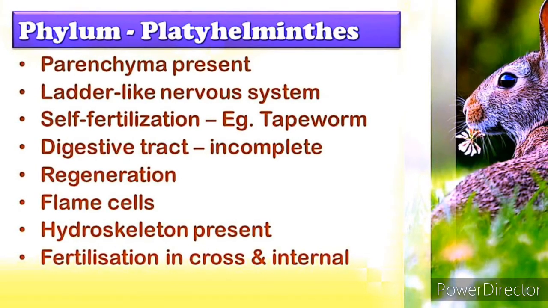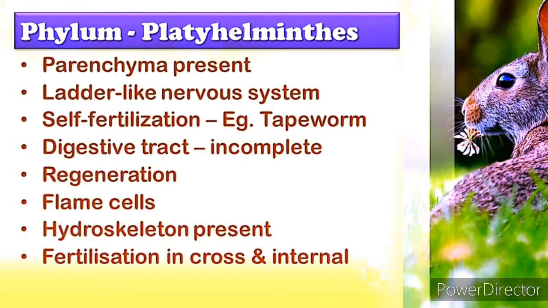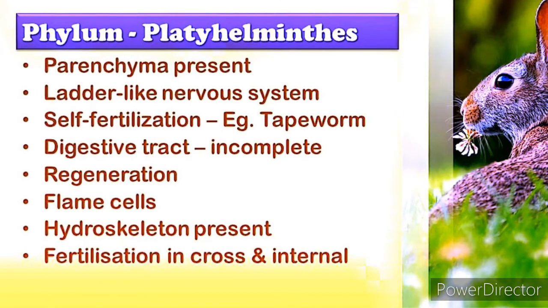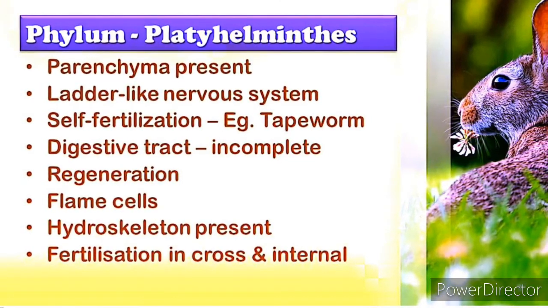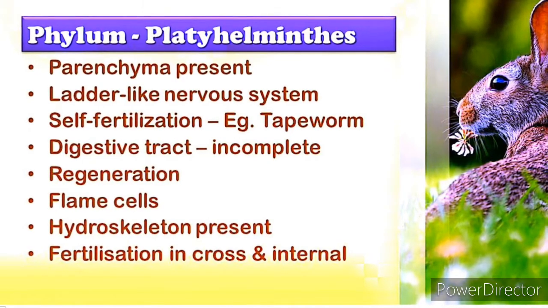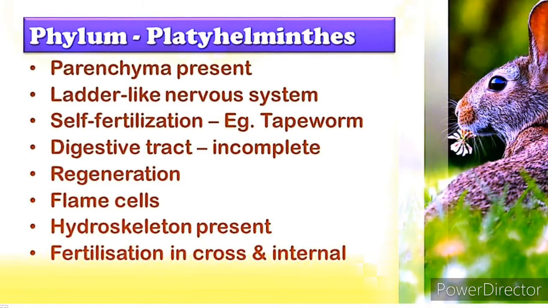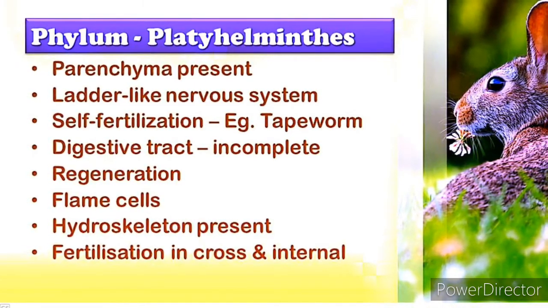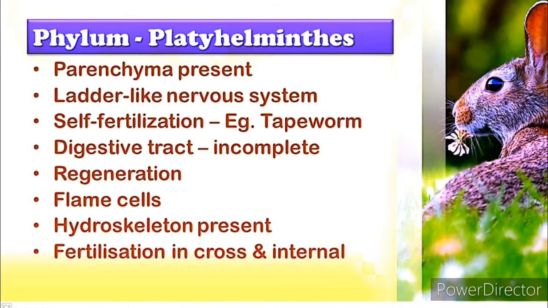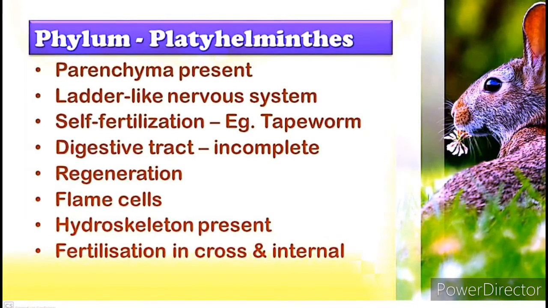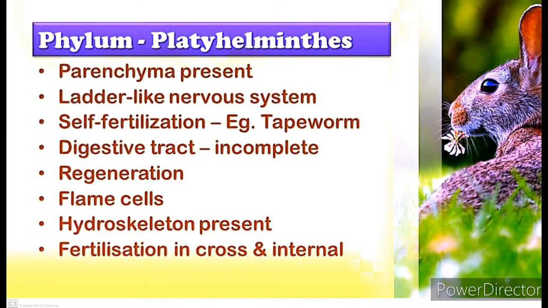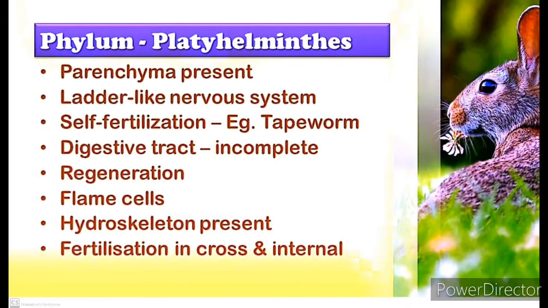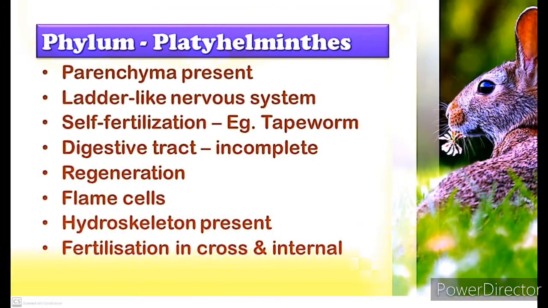Next, Platyhelminthes. They are flatworms, that is flattened body worms. Habitat, they attach on the host body surface. Habit, endoparasites. Level of organization, organ system level of organization. Symmetry, bilateral. Germ layers, triploblastic animals. Nature of coelom, acoelomate. They have no body cavity.